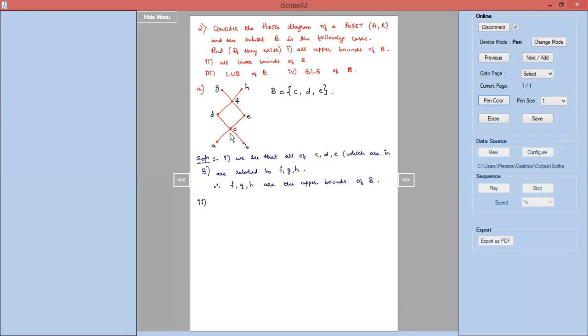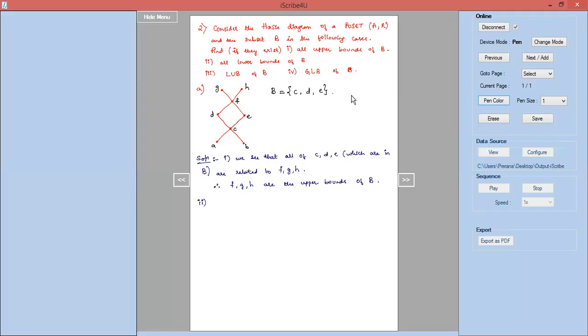We also have one more lower bound, which is C. C is another lower bound because C is related to itself. A loop is obvious in the Hasse diagram. C is related to D and C is related to E. So whichever the element you are calling as the lower bound, they all should be related to every element of the subset B. So here the elements A, B, C are related to all the elements of the subset B. So that is why A, B, C are the lower bounds of B.